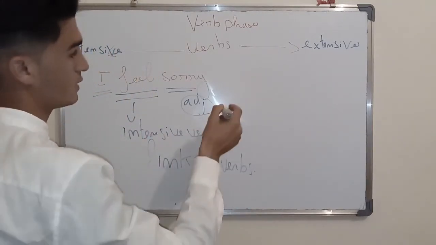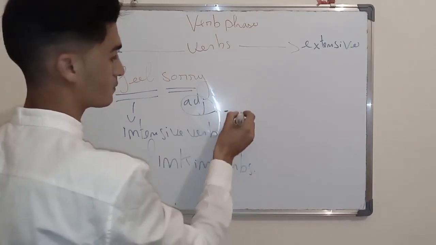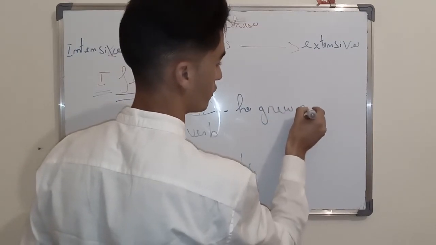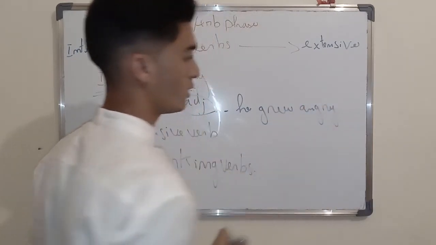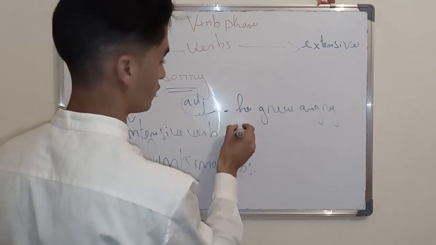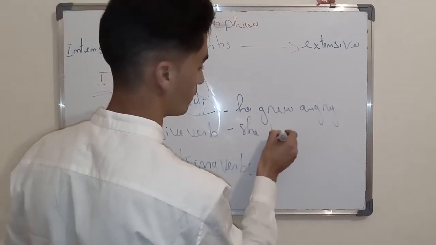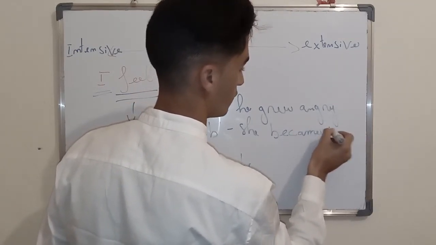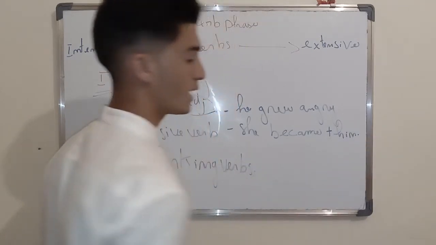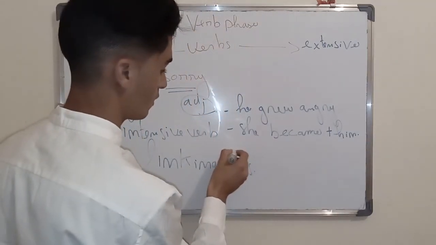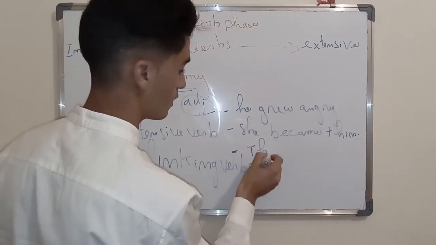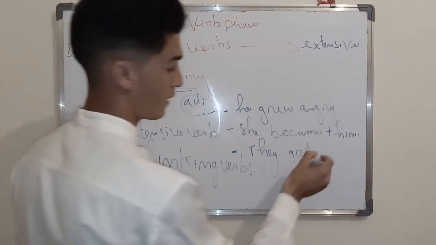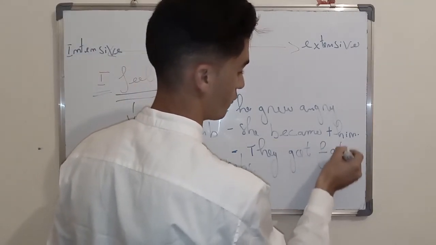So, I'll give another example. For example, we can say: he grew angry. She became thin. They got fat.